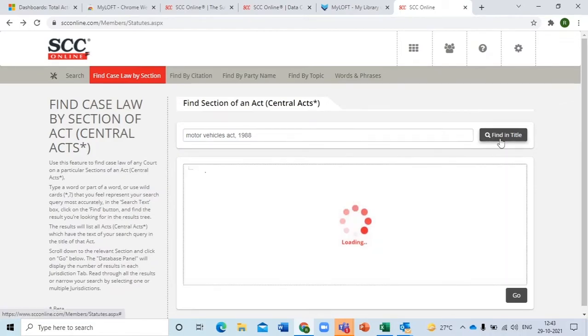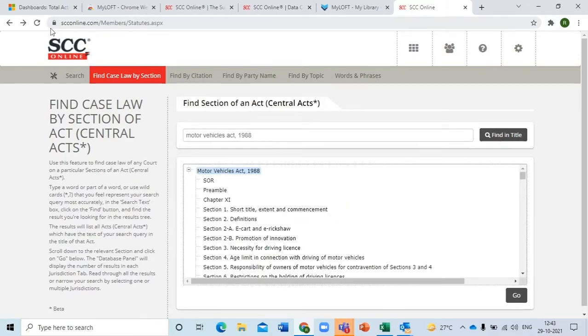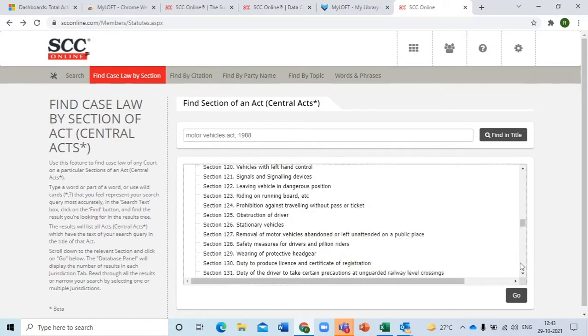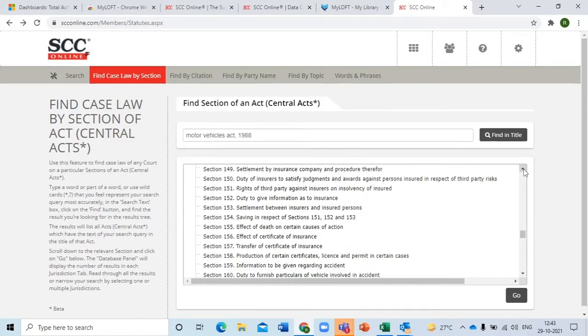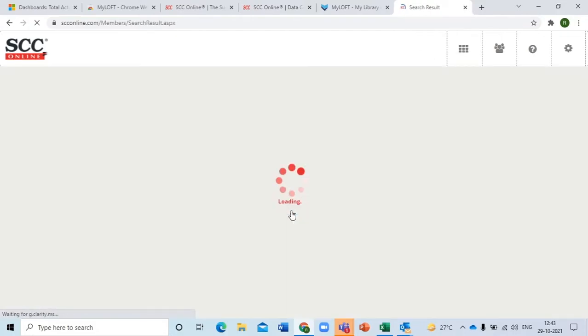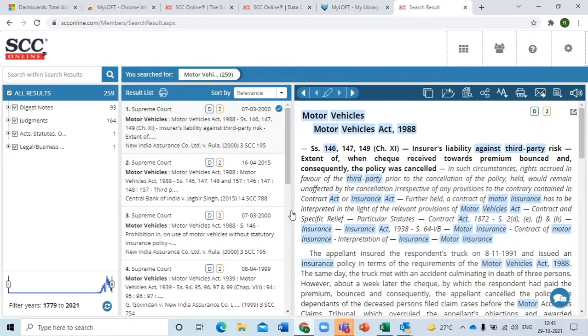Let's do that again. So what's going to happen is it's not going to give you the language of the Act. It's going to straight away give you the judgments on that. So I think it was 146 or something. Please scroll up. Yes, take this. So we'll click on that. I've never opened this particular section before, so I just hope there is some judgment. So there are judgments, a couple of judgments. There are now 250 or 259 results available over here, right?